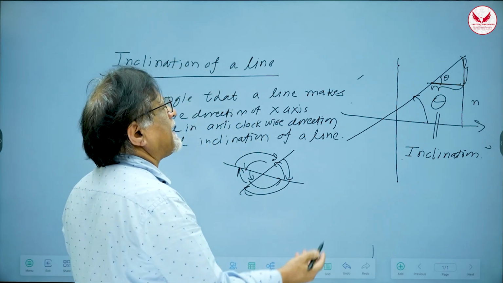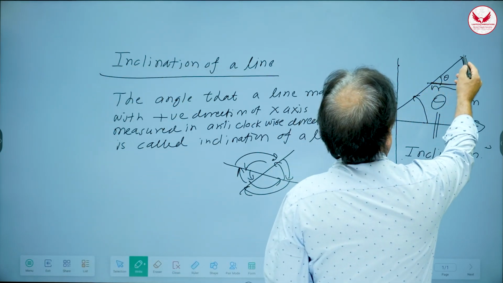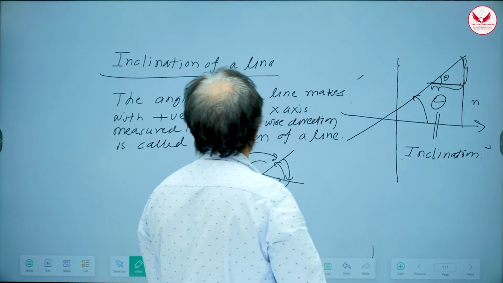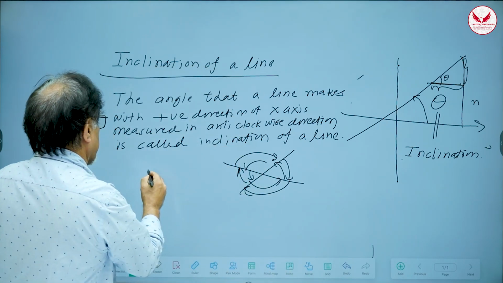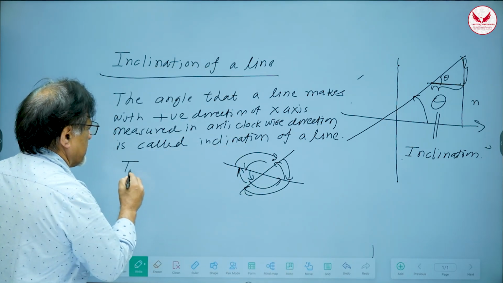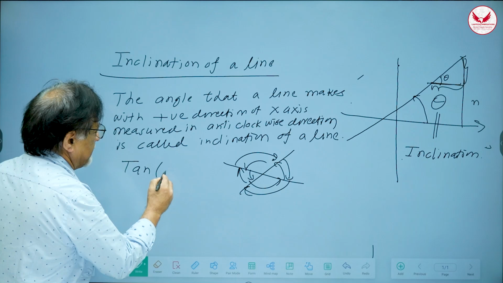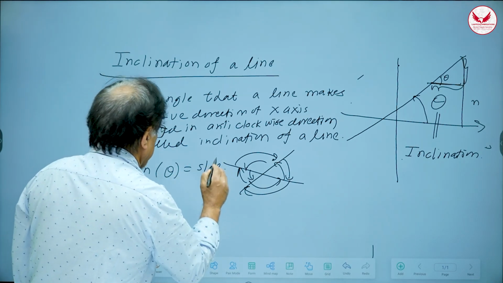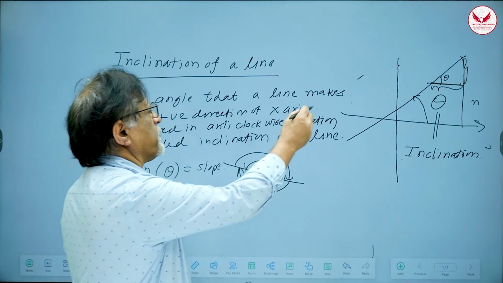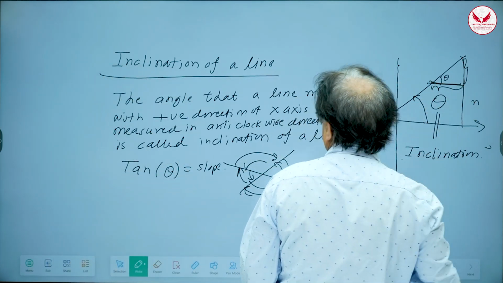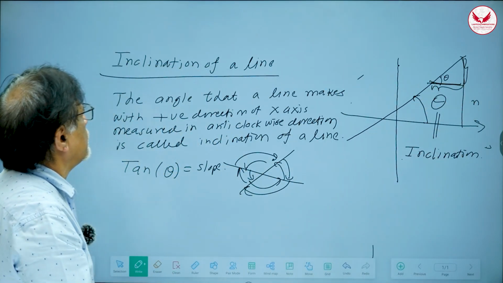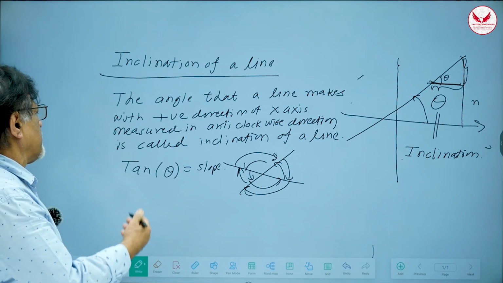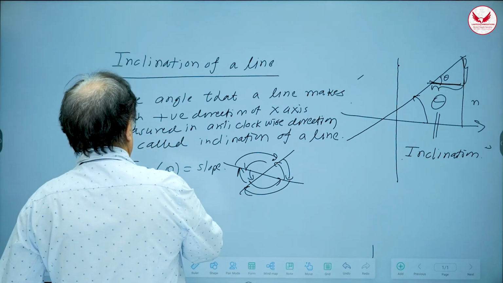And that is nothing but tan theta, because this is a right angle triangle, this is opposite side, this is adjacent side. So the inclination and slope are connected to each other by a relation: tan theta is equal to slope, right? Because it is opposite side upon adjacent side. So that is called slope. So you have now understood the relation between slope and inclination. Okay, fine.